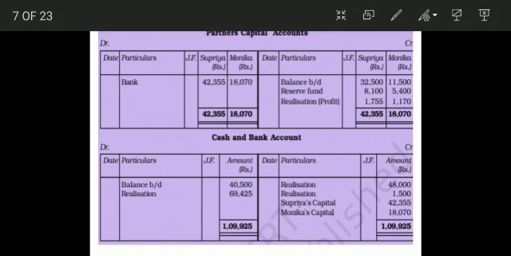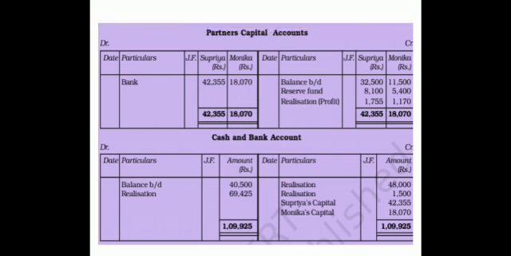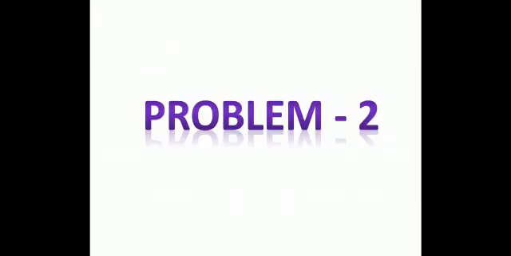On the debit side, we already posted the balance brought down from the balance sheet, and apart from that, I have added here the realization account total value of asset realized, which was 69,425. After posting all these entries, if the two sides are agreeing, then my solution is correct. Check, it is 1,09,925 on both sides. So that means our solution is correct. Clear? Moving on to the next problem.